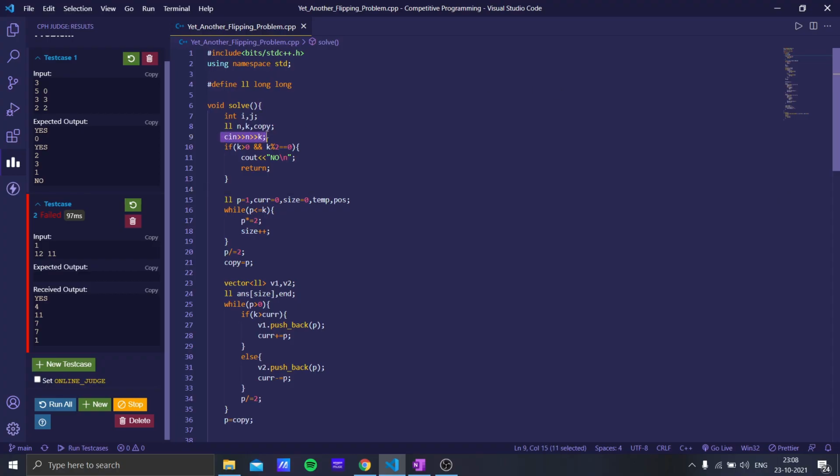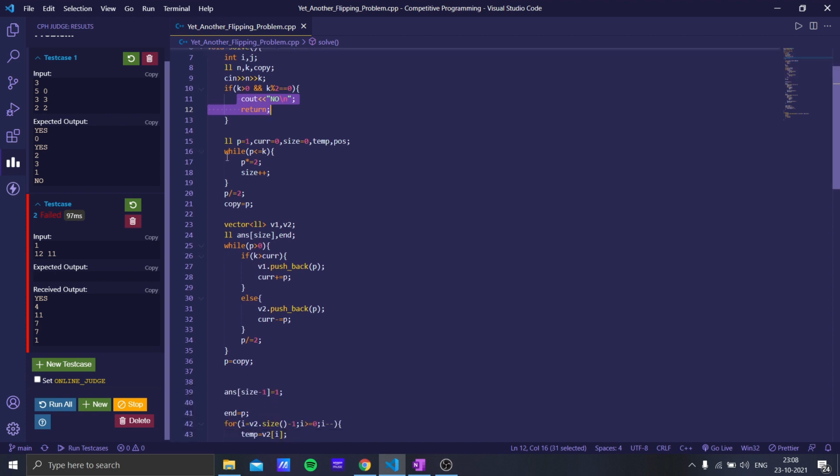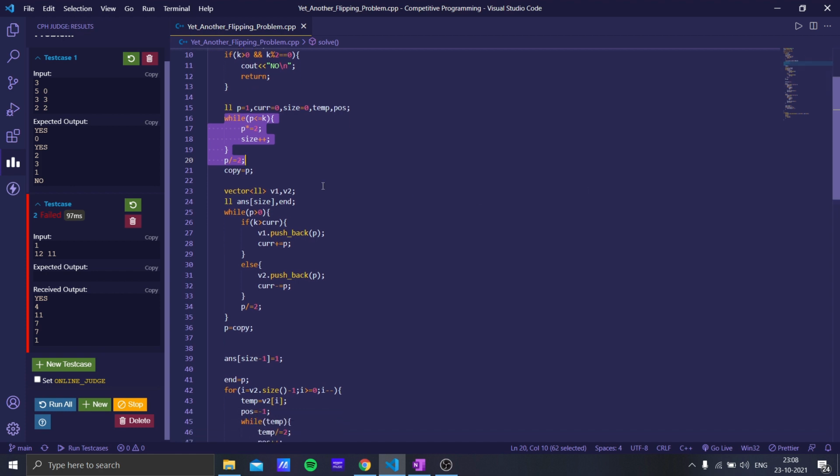Here we take the n and k input, and we check that if k is an even number greater than 0, the answer is always no, as we have seen. And here we calculate the highest power of 2 that is less than or equal to k. Then we use a similar algorithm as we have seen. In v1 we push back all the powers of 2 that we take as plus, and in v2 we push back all the powers of 2 that we take as minus.